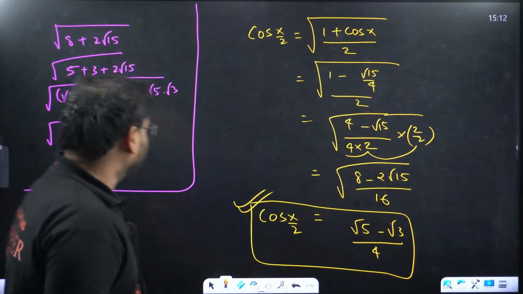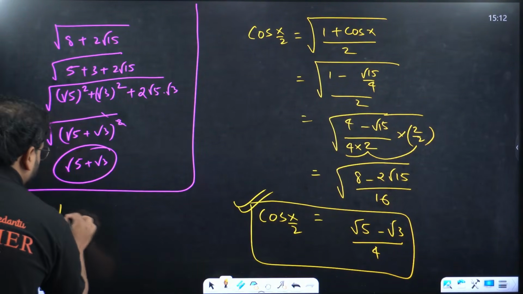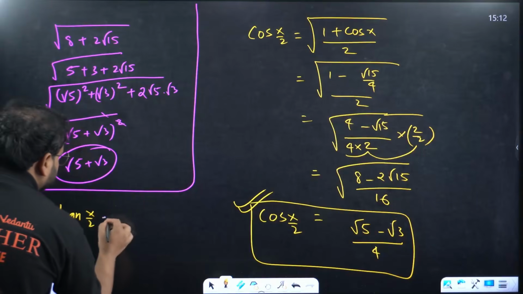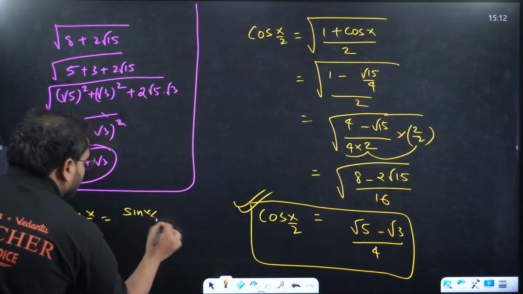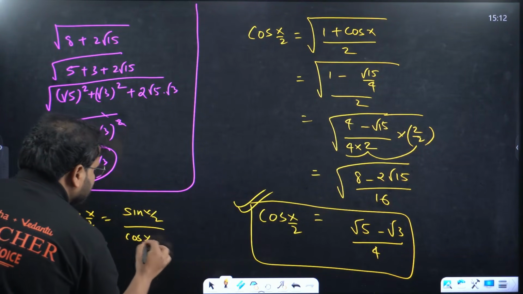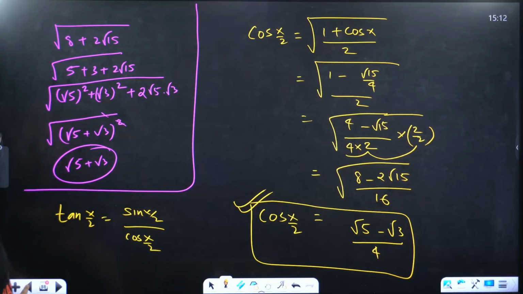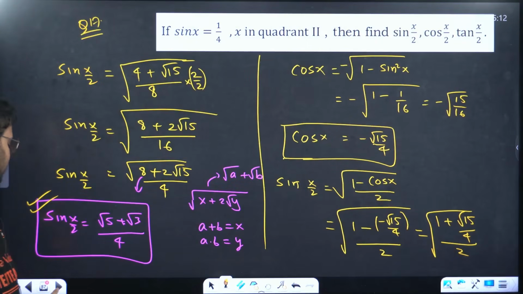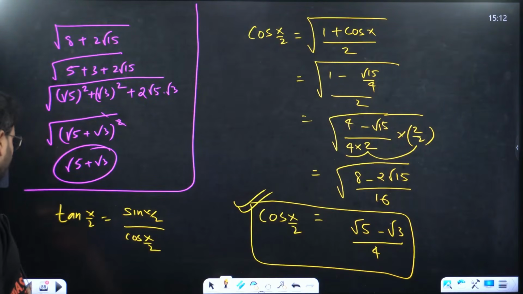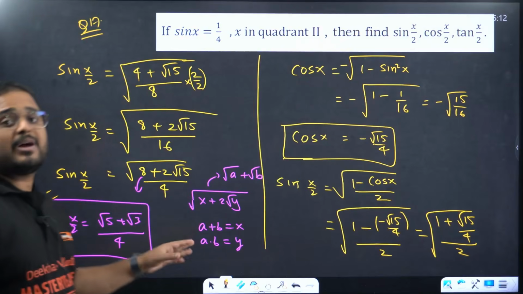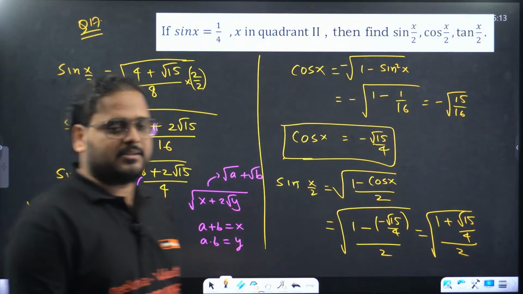Last question, pakka. What about tan x by 2? This you will solve. Sin x by 2 upon cos x by 2. Nothing is there actually. You'll see this 4 and that 4 will be cancelled. You'll have over here root 5 plus root 3 upon root 5 minus root 3. Just rationalize it. We'll get the answer.